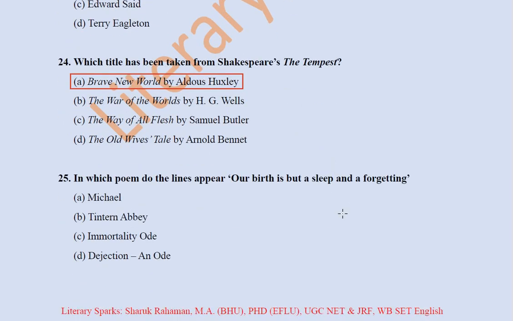Next question, in which poem do the lines appear, our birth is but a sleep and a forgetting?